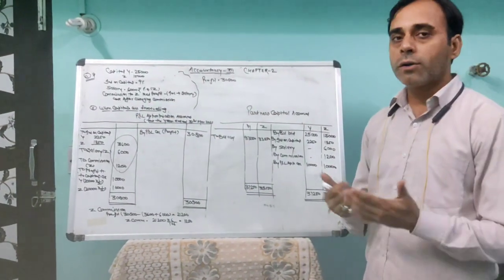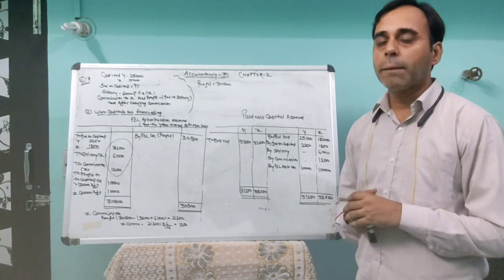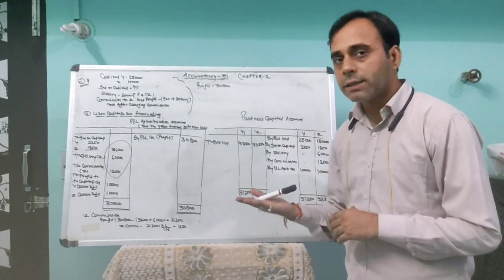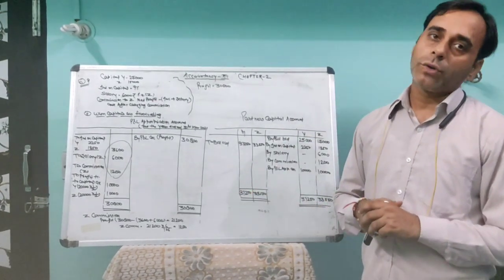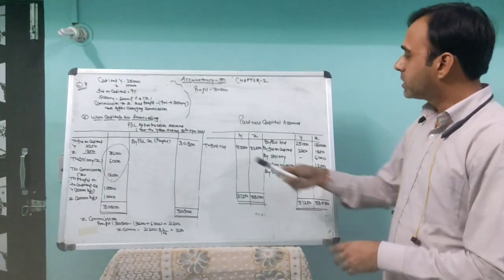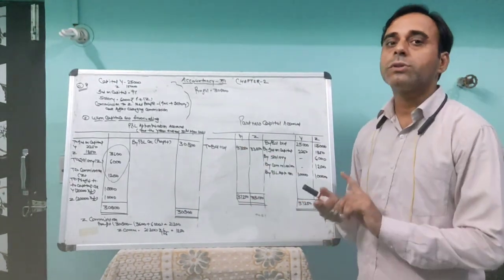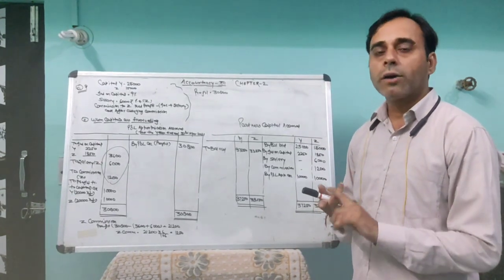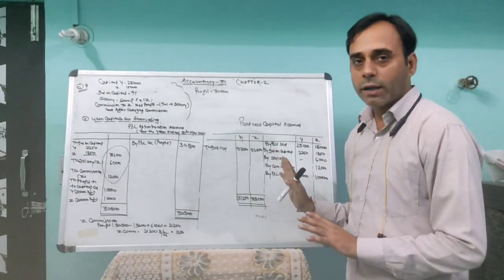How do we find out whether the capital accounts are fixed? If the question clearly indicates the capital accounts are fixed, or current account balances are given there, then we assume the capital accounts are fixed. Otherwise, we assume the capital accounts are fluctuating. So this is the question being done normally. If the question does not say the capital account is fixed, or current account balances are not given, it will be done in that way.